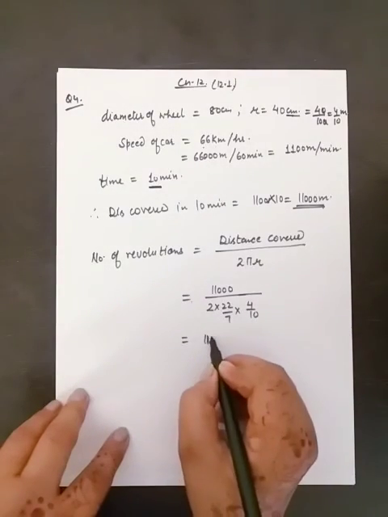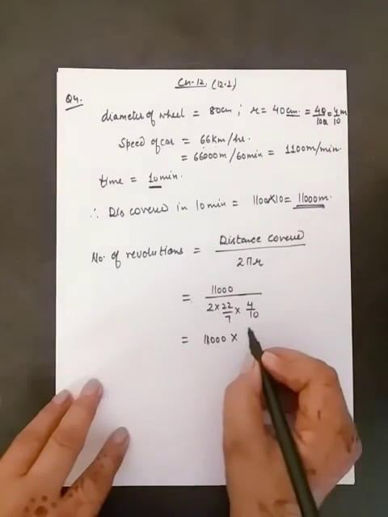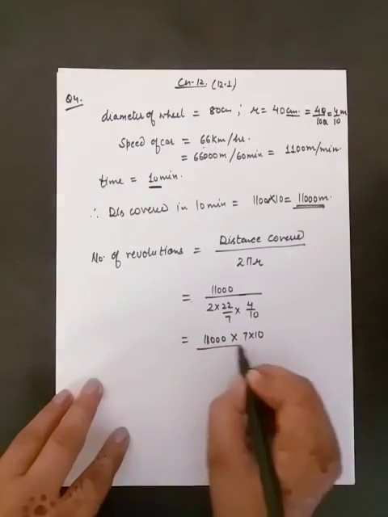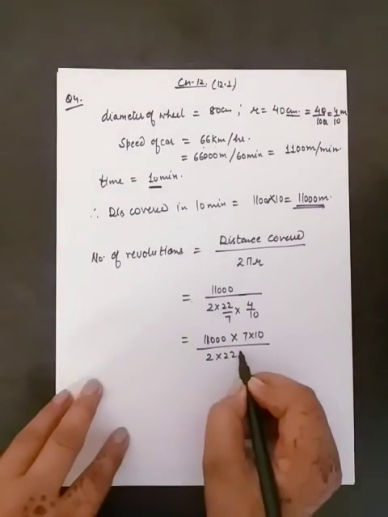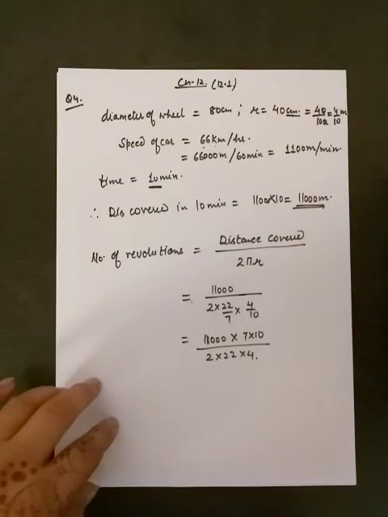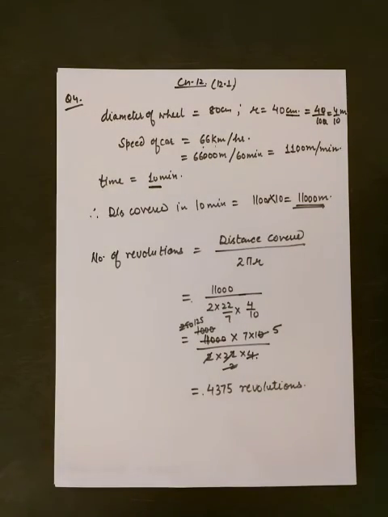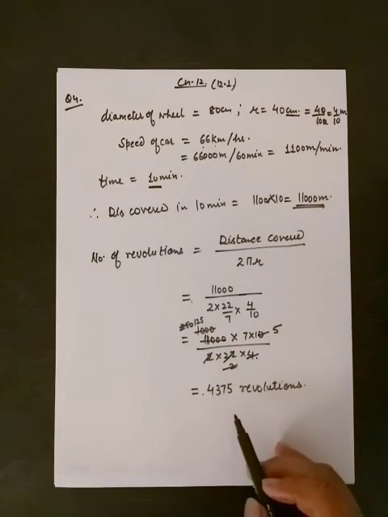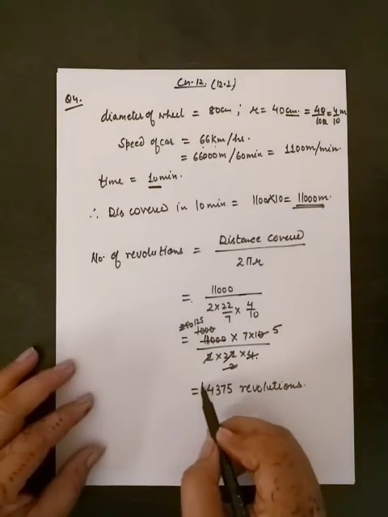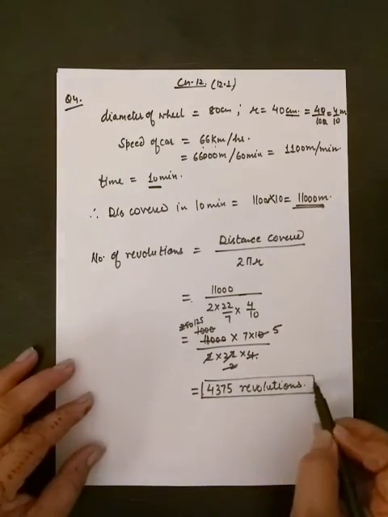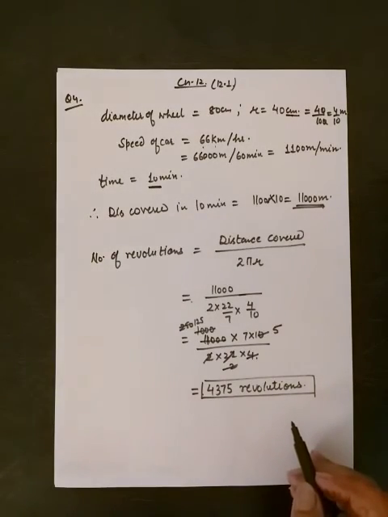So we can solve it. So we get the number of revolutions as 4,375. So this is the answer of our question.